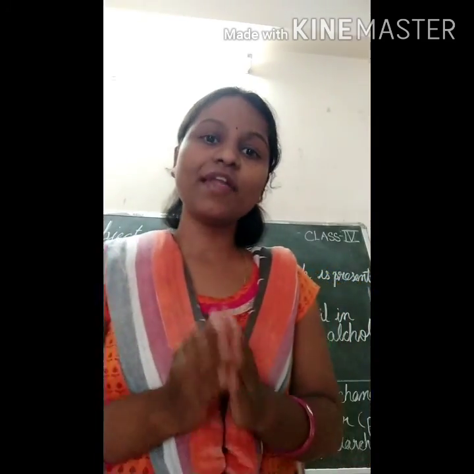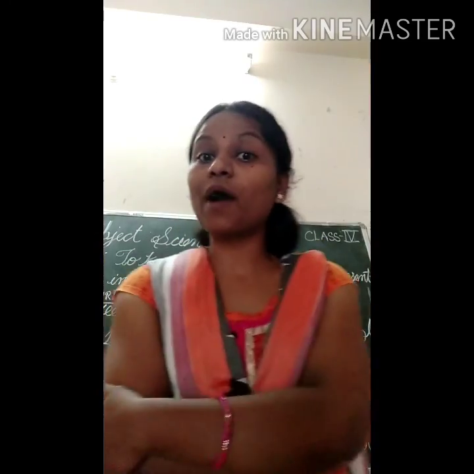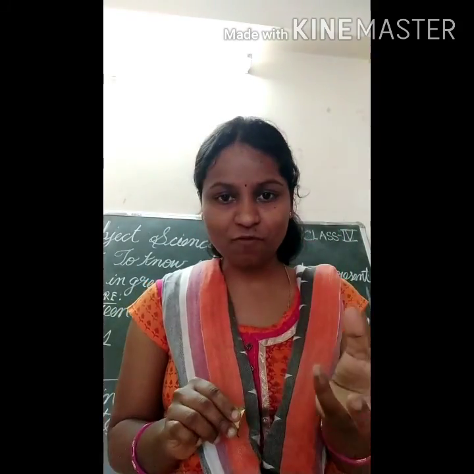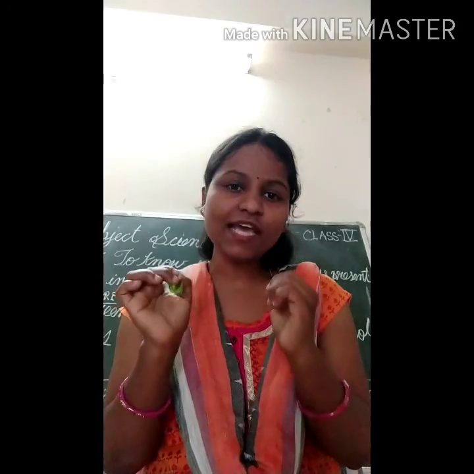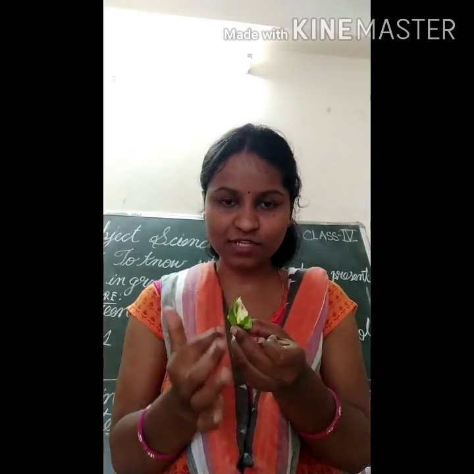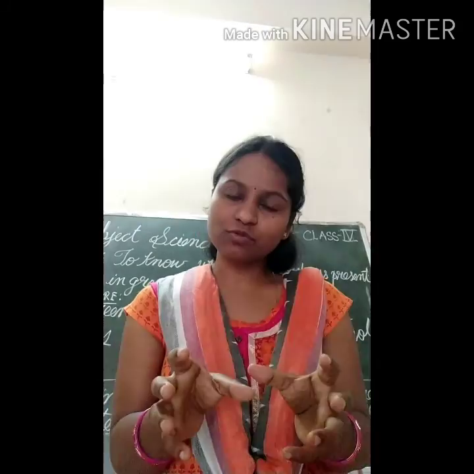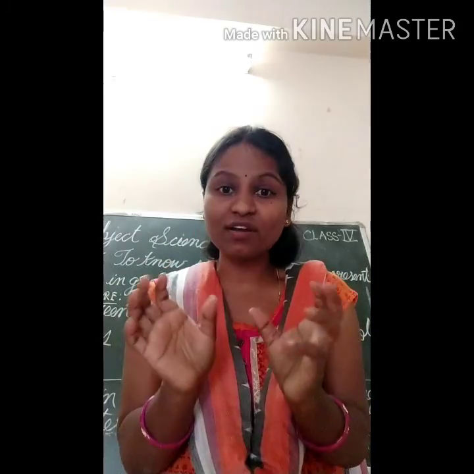Okay children, now the next experiment is what? Whether chlorophyll is needed for photosynthesis or not. Okay children, I have already told you that there are different types of plants, some green plants and some non-green plants. Take one of the non-green plants, in which purple color is present, and this one is green in color. What you have to do is take that coleus leaf. Coleus leaf means which is non-green in color.